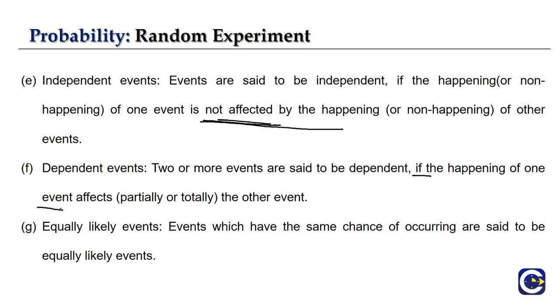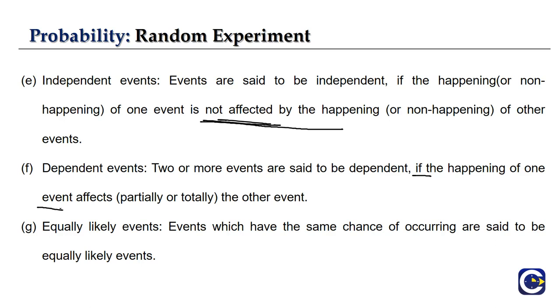So the occurring of one event will affect the occurring of the other event. Those particular events are called dependent events, right? Similarly to how we have seen simple and compound, mutually exclusive and non-exclusive, independent and dependent events are quite opposite to each other.